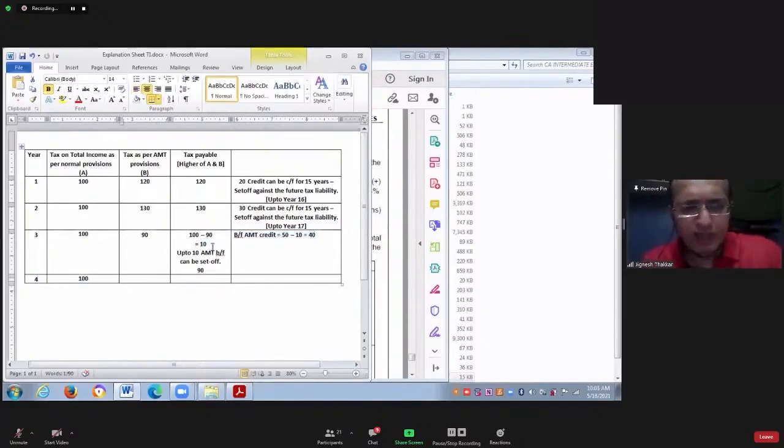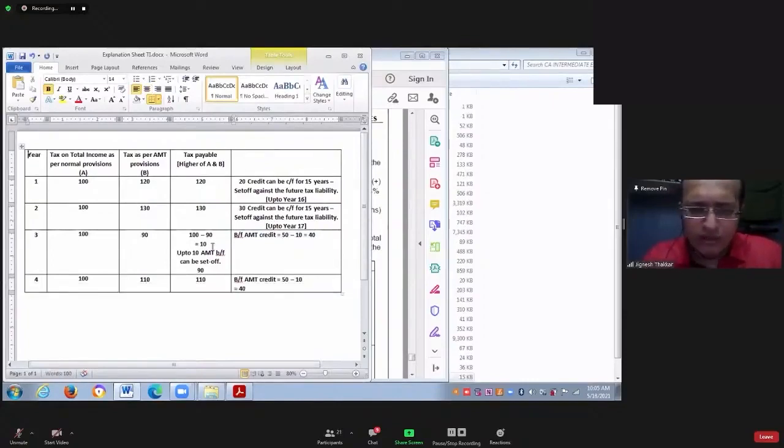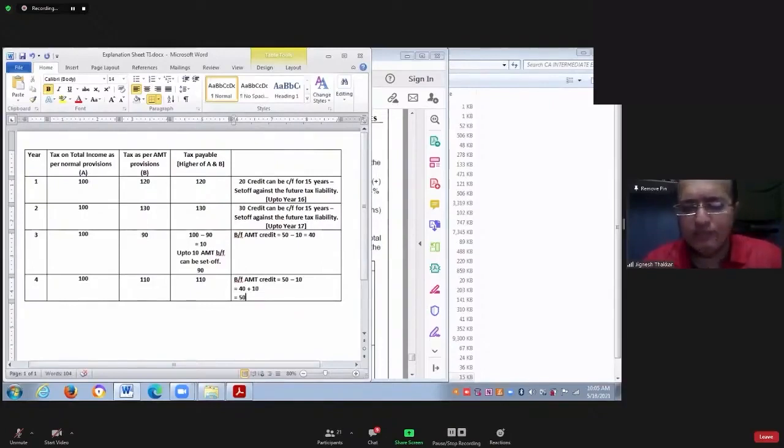Now say for example, year number 4, your tax as per AMT provision is 110. So how much you have to pay to the government? 110. How much credit you will get? 10. So what was the credit left? 40. 40 was there. You will get 10 right now. So what is the balance now? 50. Have you understood how the calculation will work?